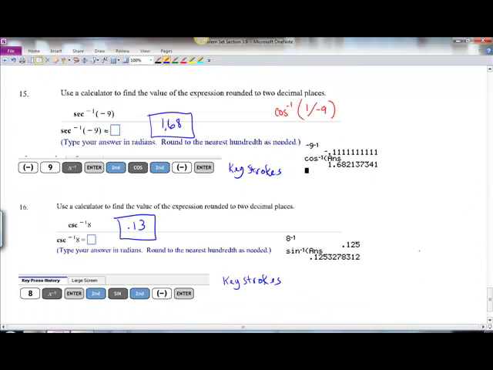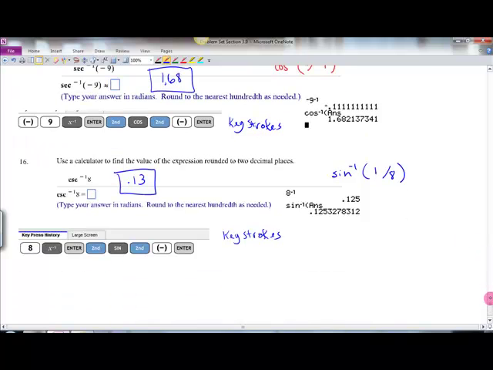The last one was the same idea. Cosecant is with sine, so you could do inverse sine of 1 divided by 8, and you'll get your answer. So that ought to get you going on the problems for 3.9.